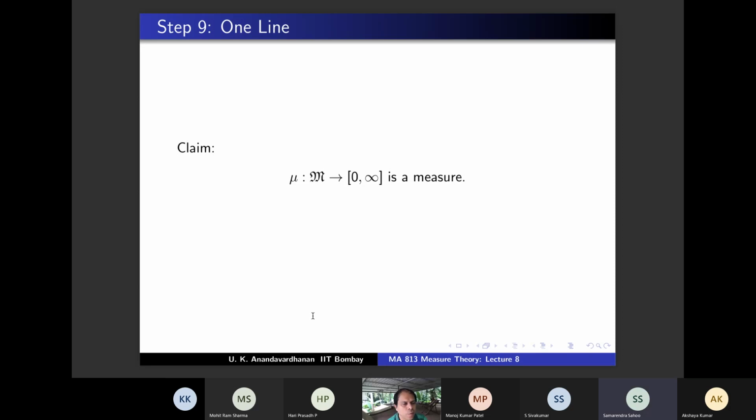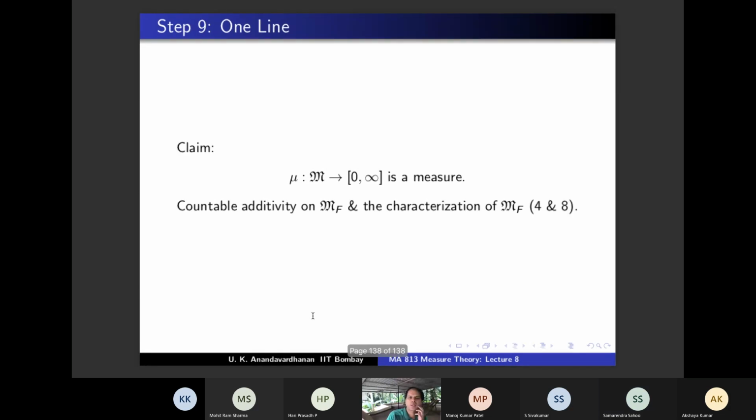And therefore, which step will you apply? Step 4, additivity on M_F. No, not the last line. Step 4, the real additivity. Because you know that E belongs to M_F and the E_i belong to M_F, and in M_F you have additivity, right? Yes. And therefore, additivity is shown. So mu is a measure. So this follows by countable additivity and the characterization of M_F, by arguing the infinite case separately. So it's basically a one line proof.